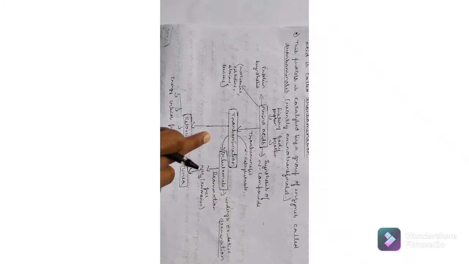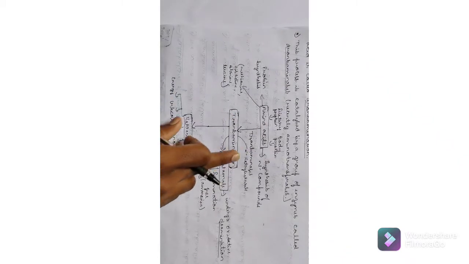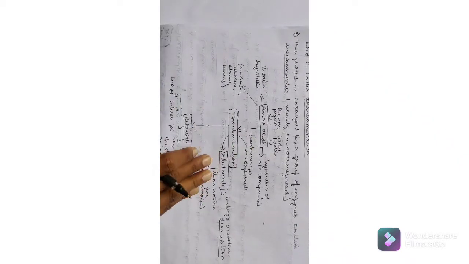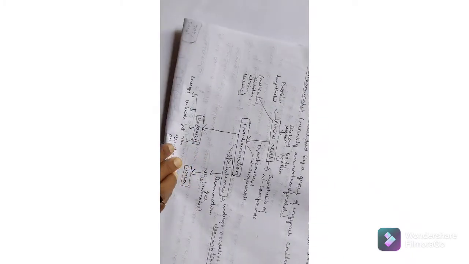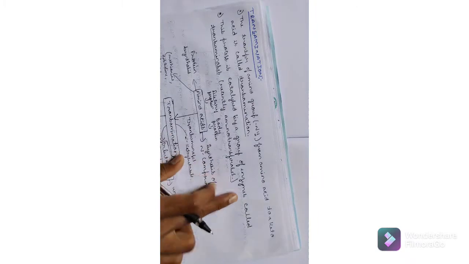The amino group from this amino acid will transfer to the alpha keto acid. This is known as transamination, and it is catalyzed by a group of enzymes.